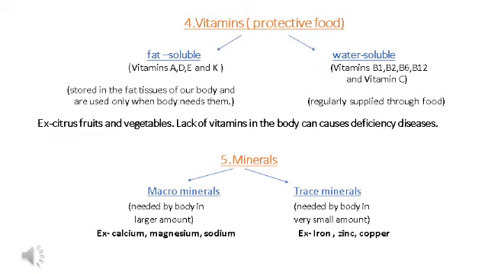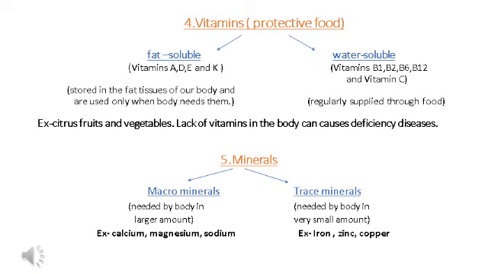Now minerals. Like vitamins, minerals are required for making our bones strong, building muscles and proper functioning of the body. There are mainly two types of minerals: macro minerals and trace minerals.